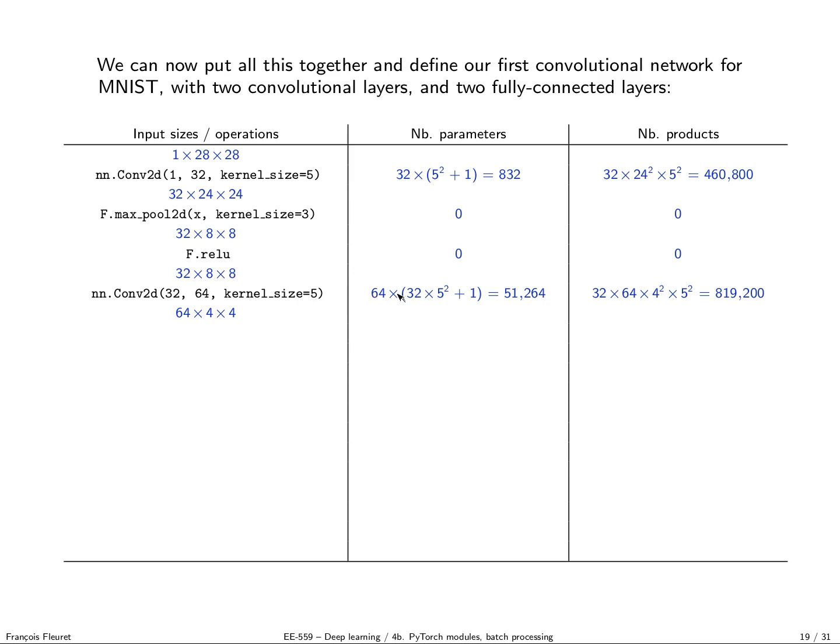Here the number of parameters explodes because we have 32 channels as input, 64 as output, which means we have 64 filters, each of them 32 by 5 by 5 because it's convolved with 32 channels as input, plus a single bias, so we have 51,264 parameters. The number of operations, I let you do the math, is now close to 1 million for this layer alone on a single sample.